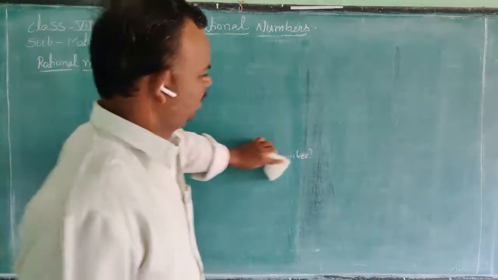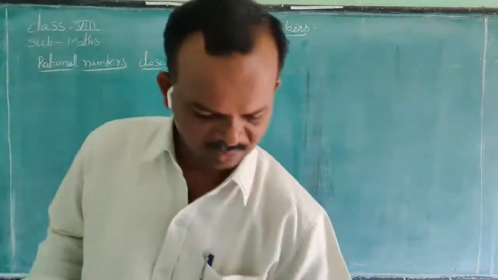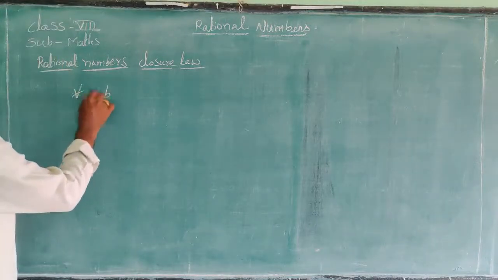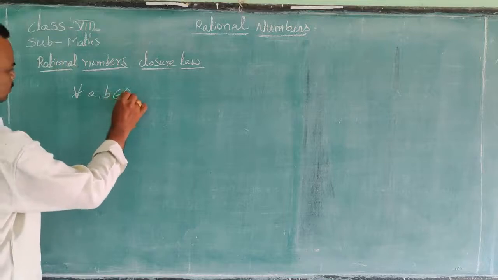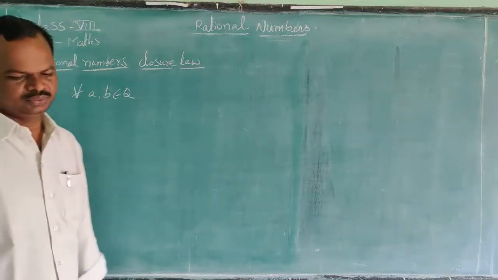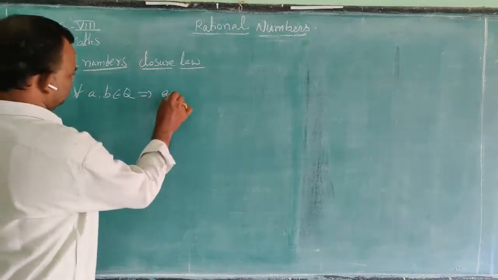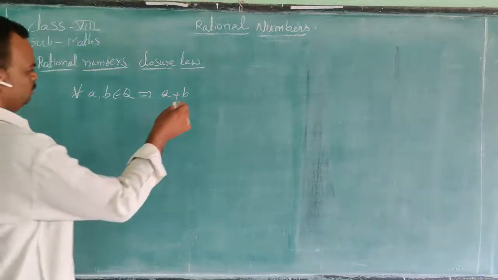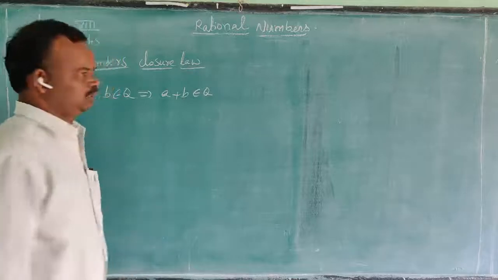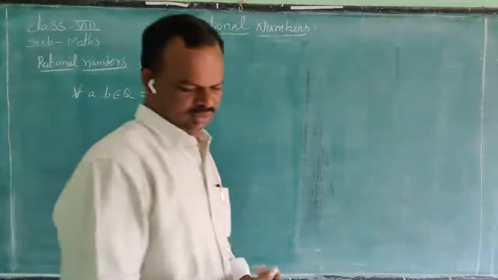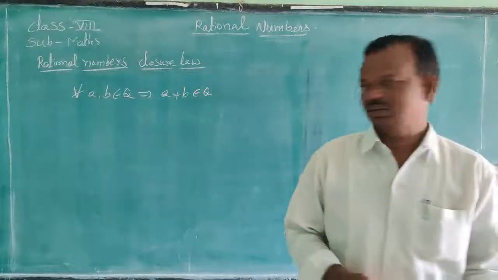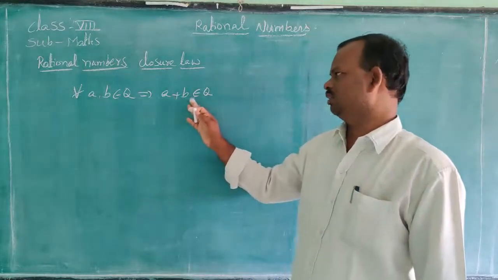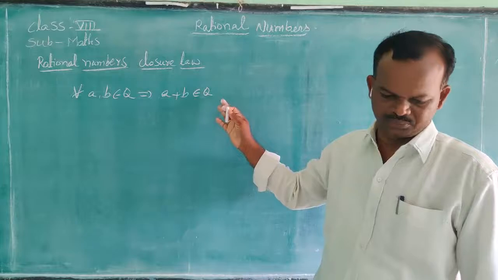So generally we will write for all rational numbers a comma b belongs to Q, a plus b belongs to Q. It means for all elements a comma b in the rational numbers Q, the sum of these two numbers also belongs to the rational numbers Q.